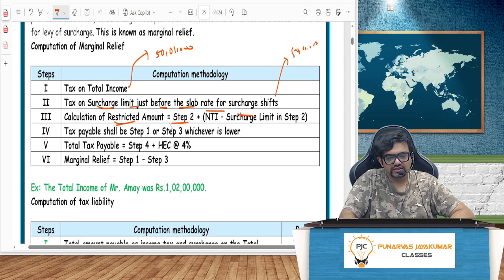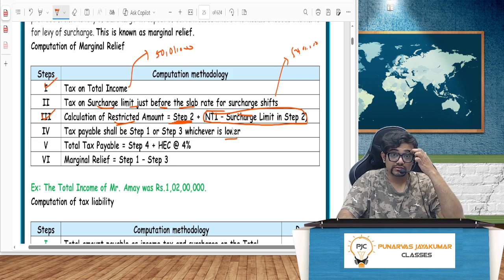Restricted amount is this one: tax on 50 lakh, that is 13 lakh 12,500, plus the difference between the total income and the surcharge limit. That is 50 lakh 1,000 minus 50 lakh, that 1,000 rupees extra. The tax payable will be what? Step number 1 or step number 3, whichever is lower.